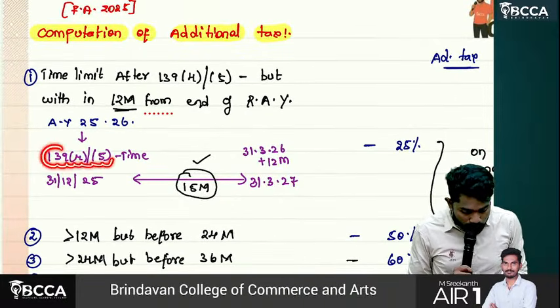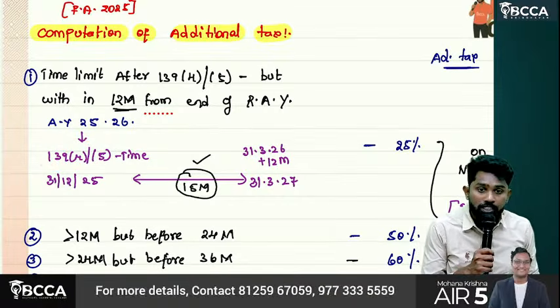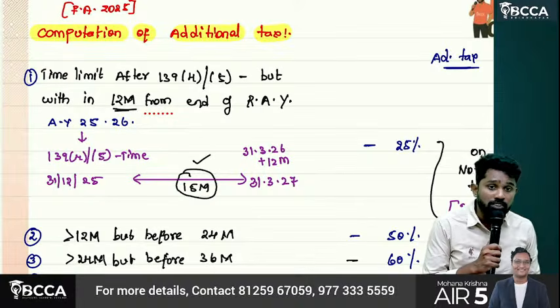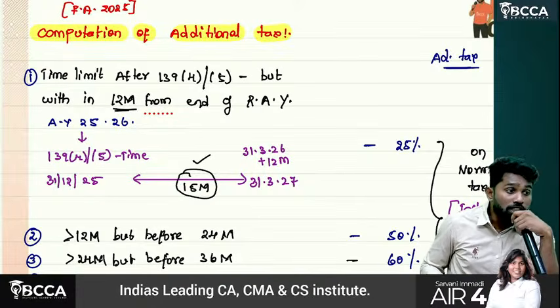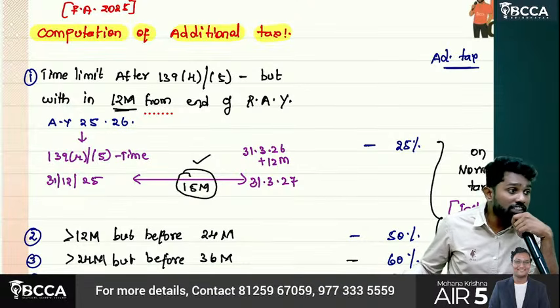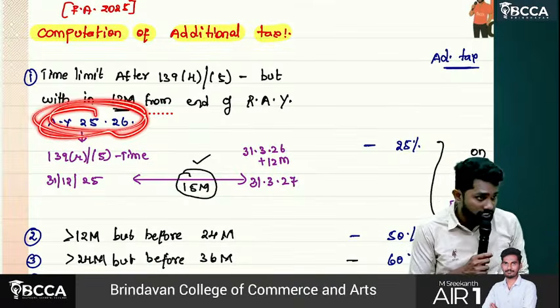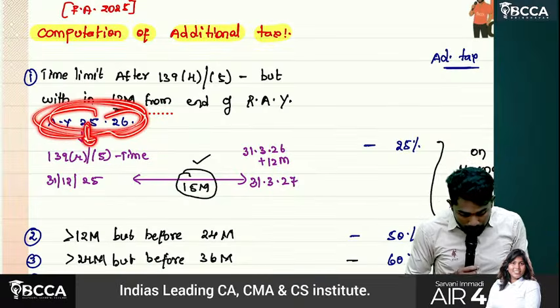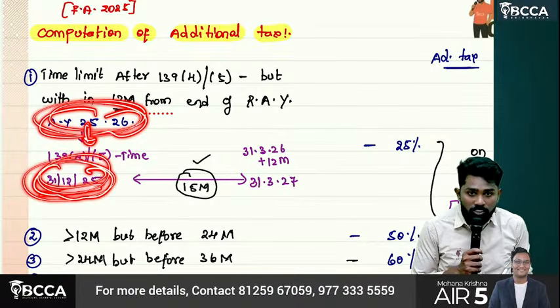139 subsection 4 or 5 time limit expires by when? 139(4) means belated return. 139(5) means revised return. What is the time limit for them? 3 months before completion of assessment year. What does it mean? 31st December. Okay, let's say here assessment year 25-26 taken. That means the time limit is what? 31st December 2025. From here, not 12 months.